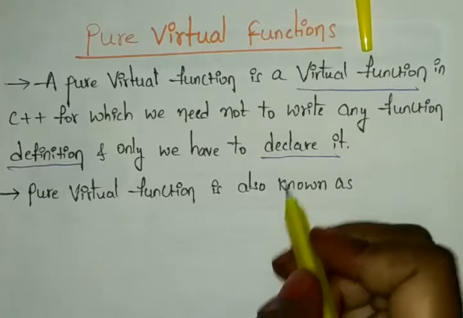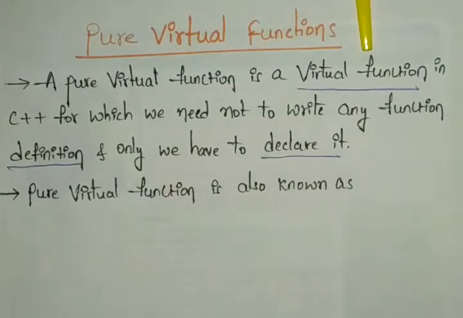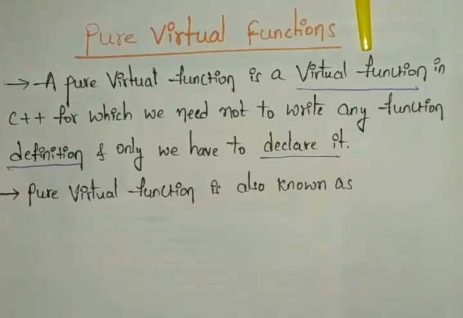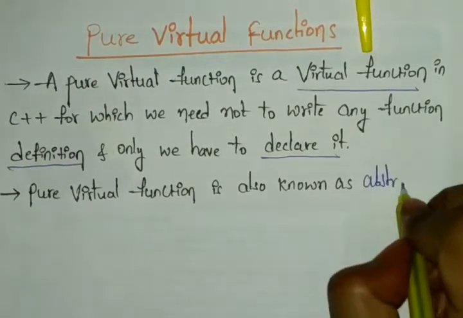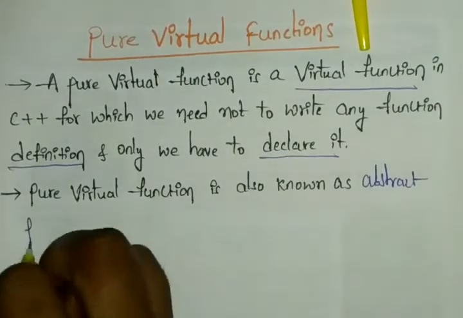A function normally has a body section, right? But a pure virtual function will not have any body section or any implementation. So we must implement all pure virtual functions in the derived classes only. And pure virtual functions we can also call abstract functions.